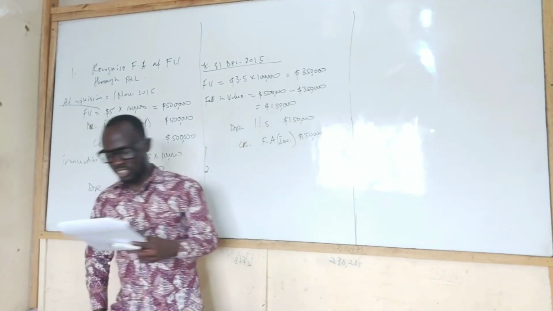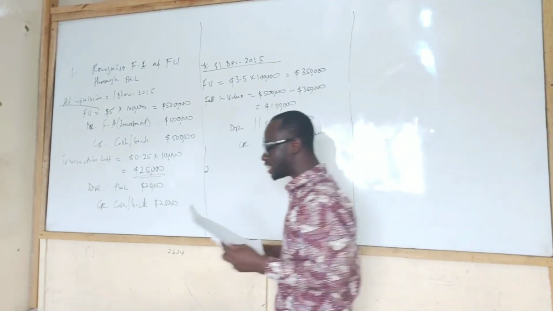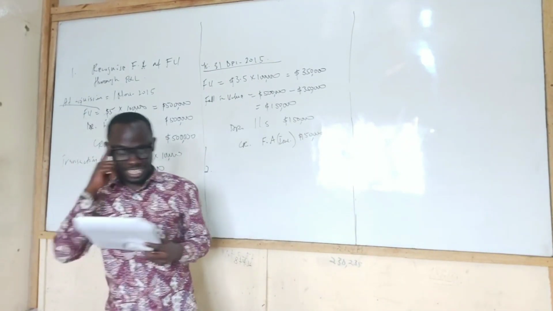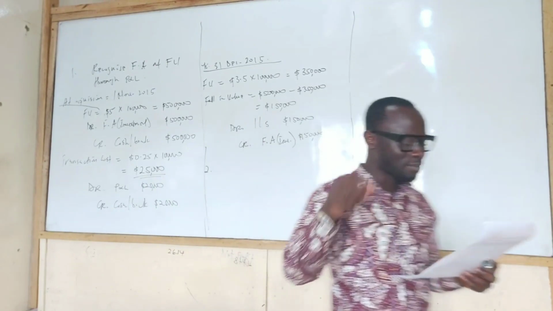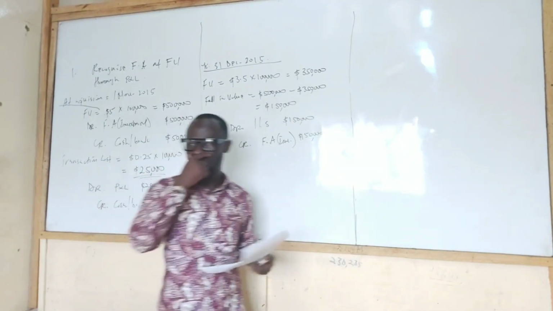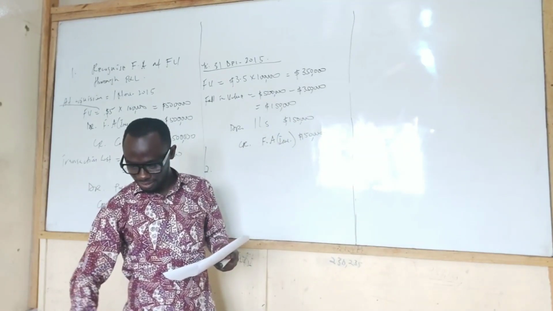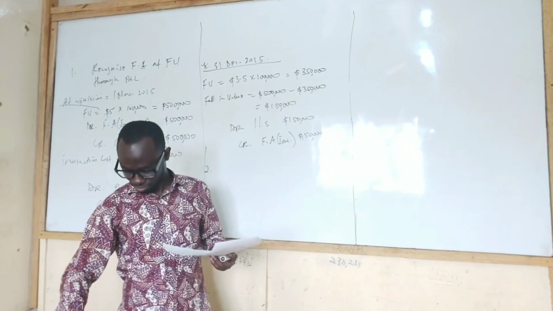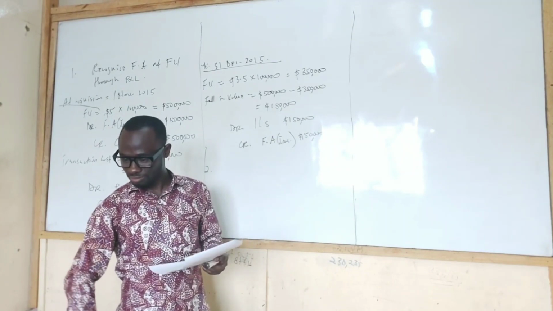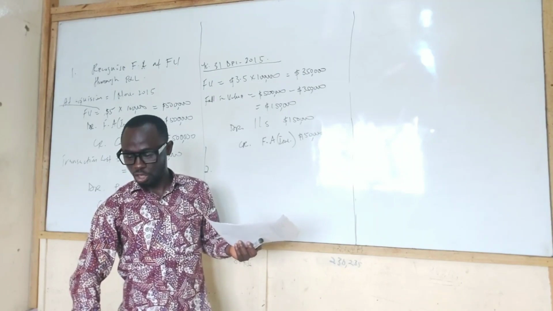Norman acquired the shares as part of a long-term strategy to realize the gain in the future. As part of a long-term strategy. What does that tell you? That means he's holding the shares to sell in the future.